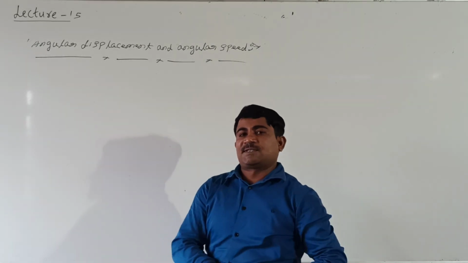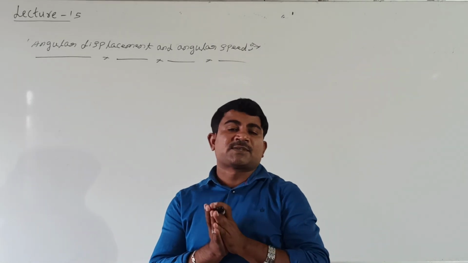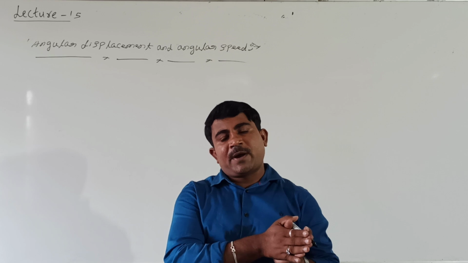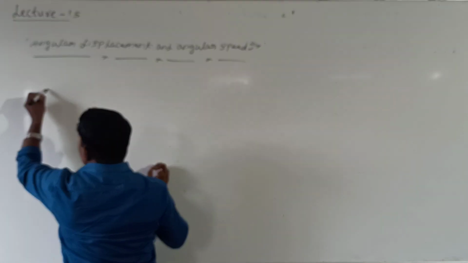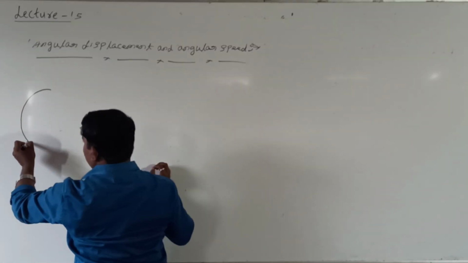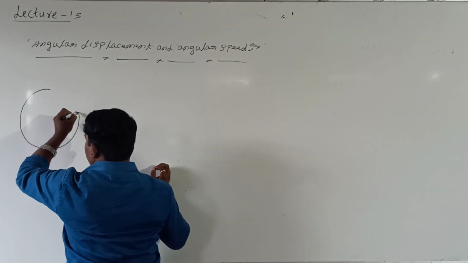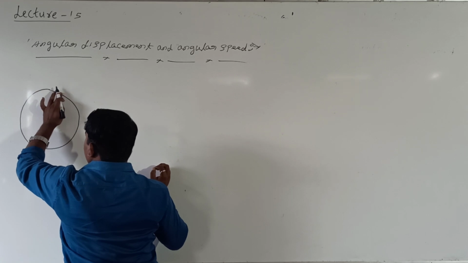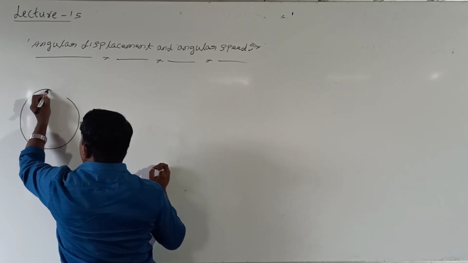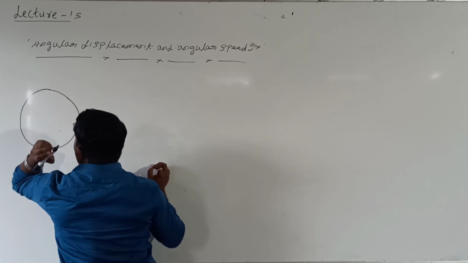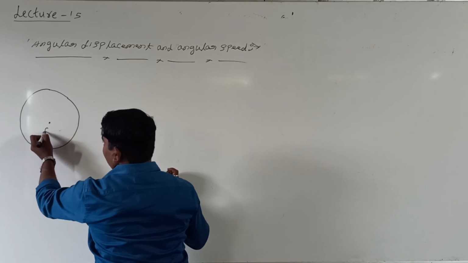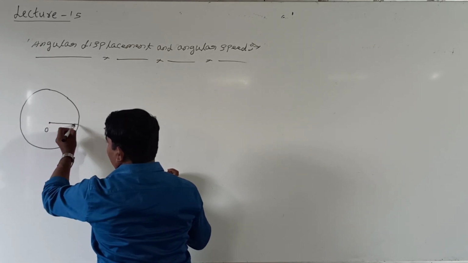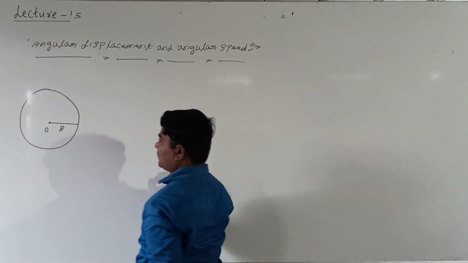To understand this concept, students, let us take a particle that moves in a circular path with constant speed. How to understand? See here. This is the particle, and it moves in a circular path with constant speed. This we call uniform circular motion. This is the center of the circle, which I call O, and this is the radius of the circle, which I call capital R.